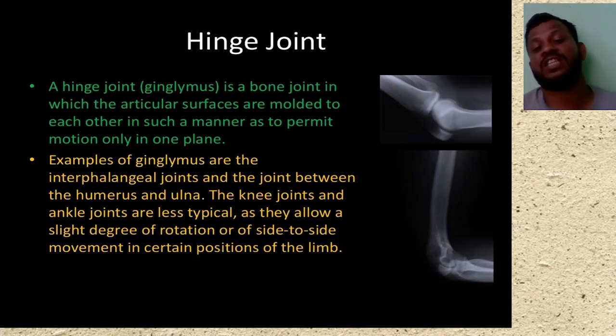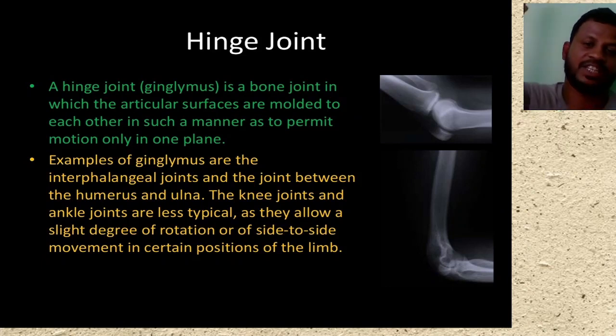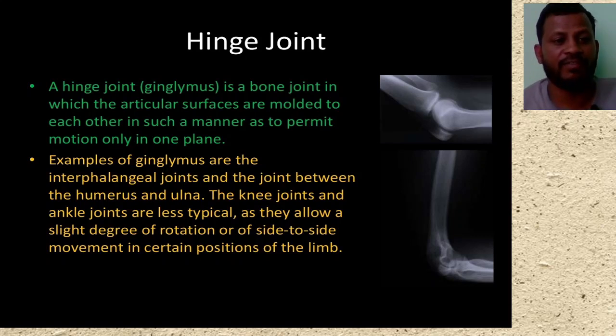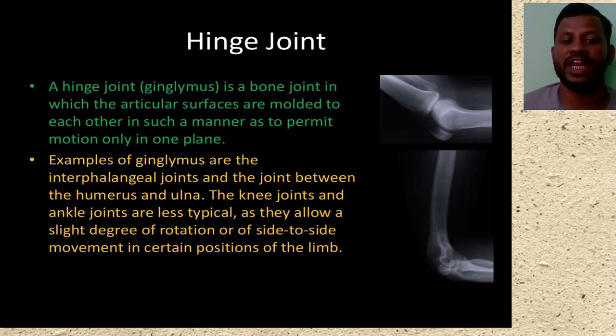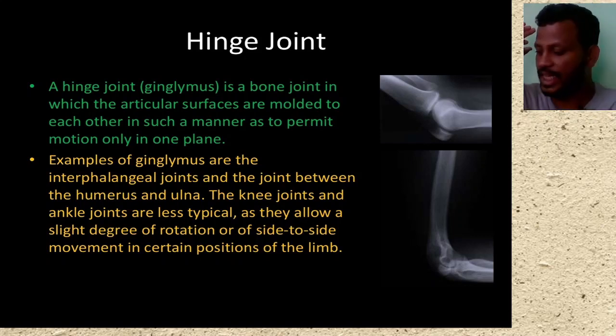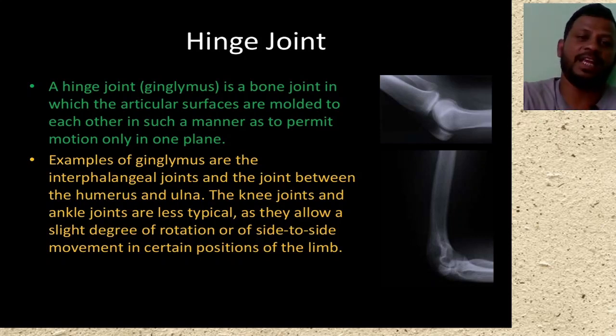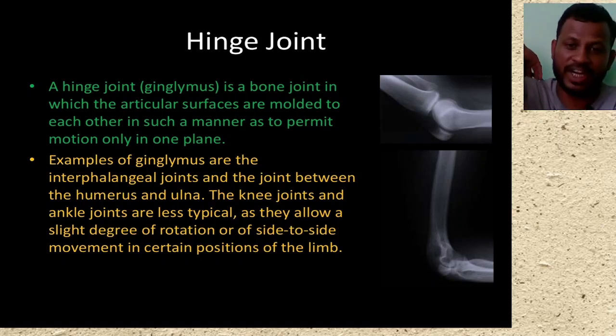Okay, next one is the hinge joint. The hinge joint is present here and in the leg also. Hinge joint is a bone joint in which the articular surfaces are molded to each other in such a manner as to permit motion only in one plane. Just imagine, this is the hinge joint. We can move forward and backward. That is enough. We can't move it more widely. We can't fold it more.